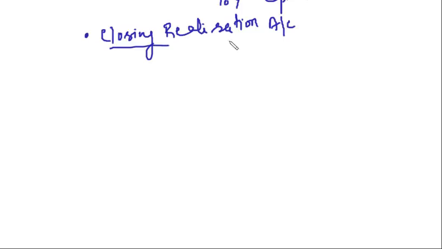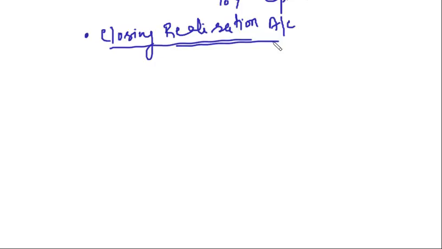If you remember the steps of realization account, what was the next step? Next step was closing realization account. What do we do on closure of realization account? This we did in the last lecture. Clear? So now you tell me what we did in the closing realization account. How do we close the realization account?